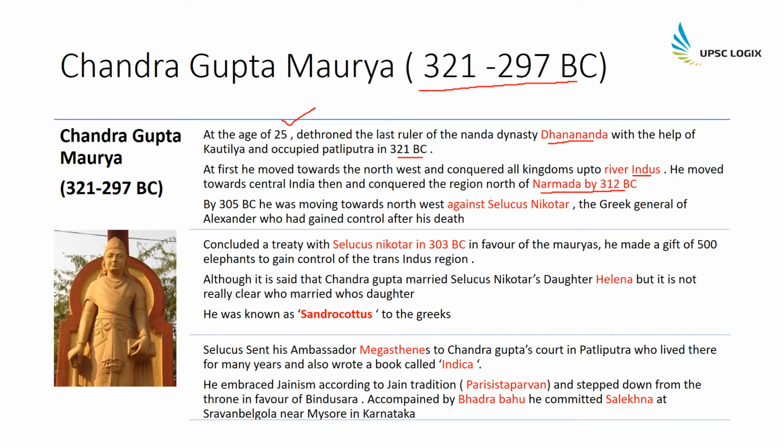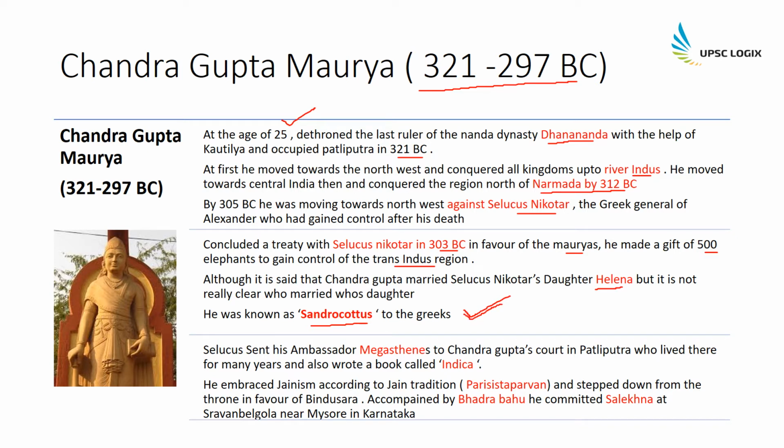After that, he started moving against Seleucus Nicator in the northwest, who was the Greek general, and he was left behind by Alexander and had gained control after Alexander's death. So he concluded a treaty with Seleucus Nicator in 303 BC, which was in favor of the Mauryas, and he gifted around 500 elephants to Seleucus Nicator to gain control of the Trans-Indus region. He is also said to have married Seleucus Nicator's daughter, Helena, and was known as Sandrocotus to the Greeks. So this question is very important and has been often asked.